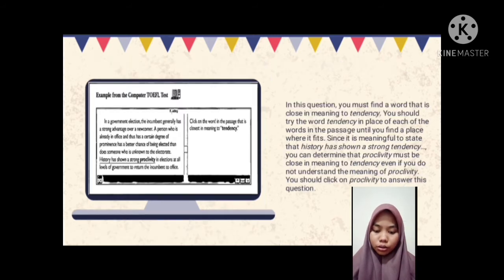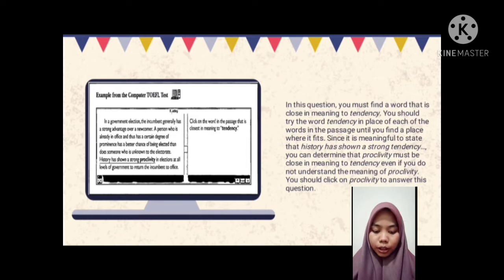Example number 2. The question: click the word in the passage that is closest in meaning to tendency. In these questions, you must find a word that is close in meaning to tendency. You should try the word tendency in place of each of the words in the passage until you find a place where it fits.